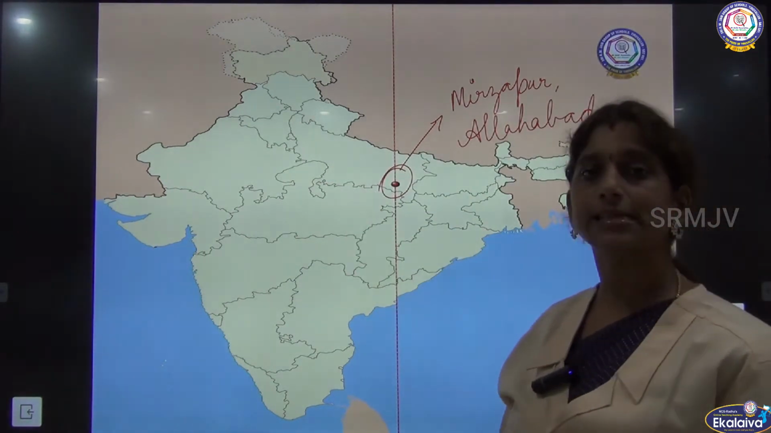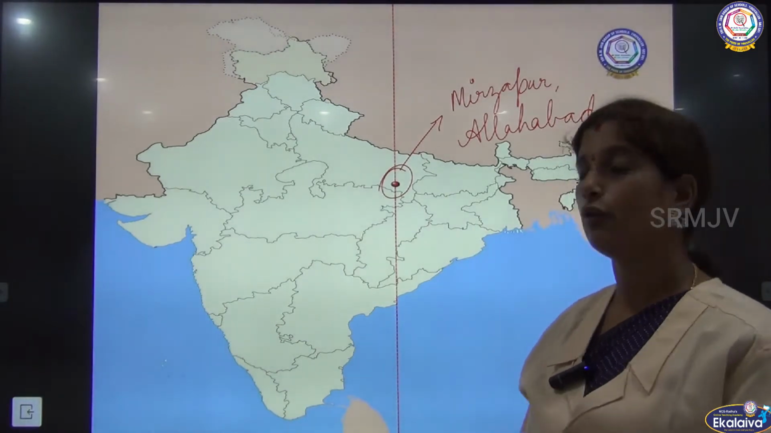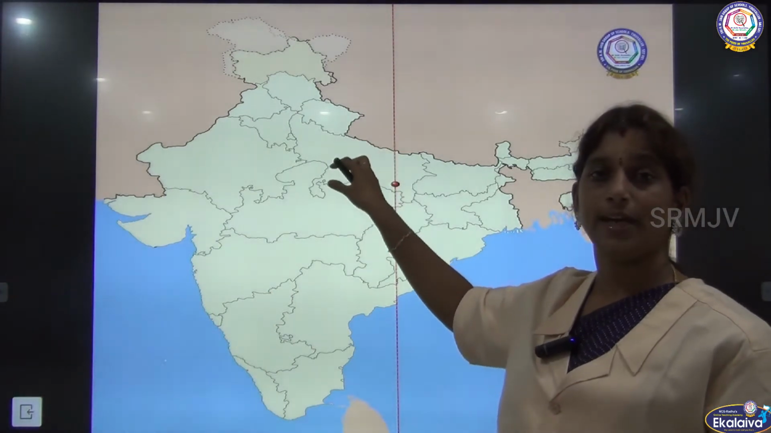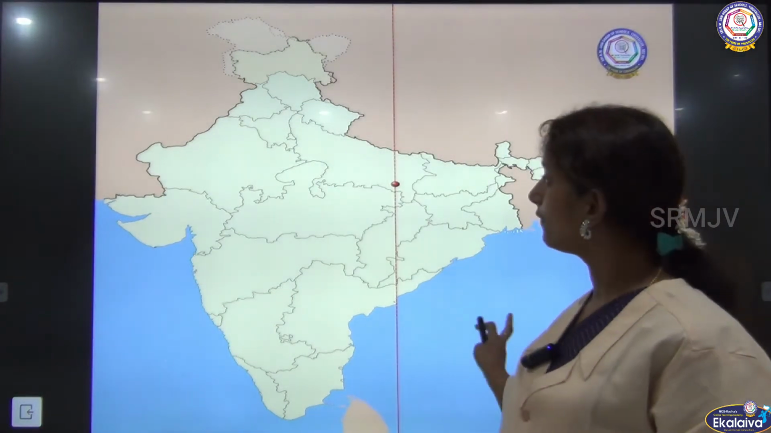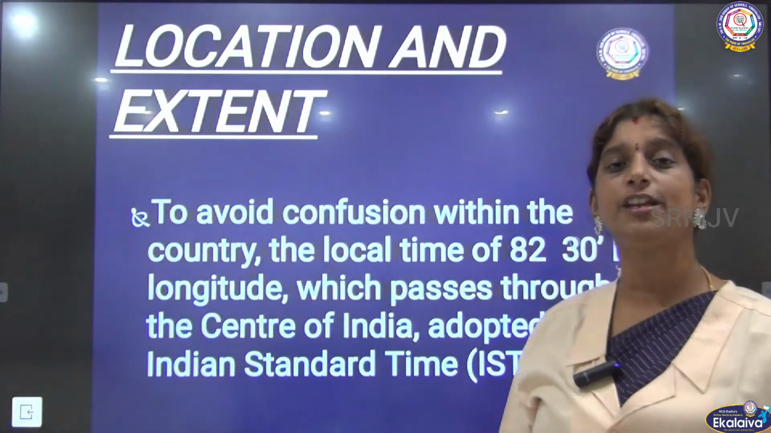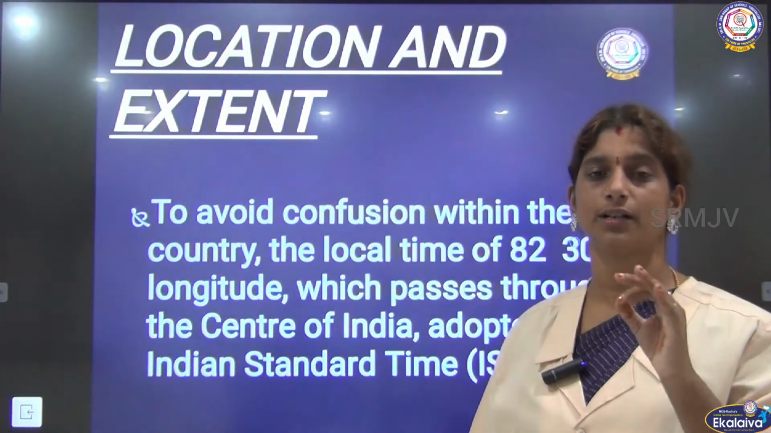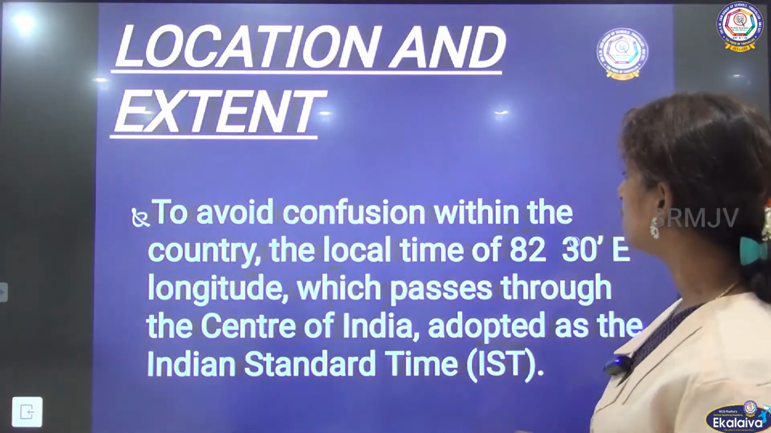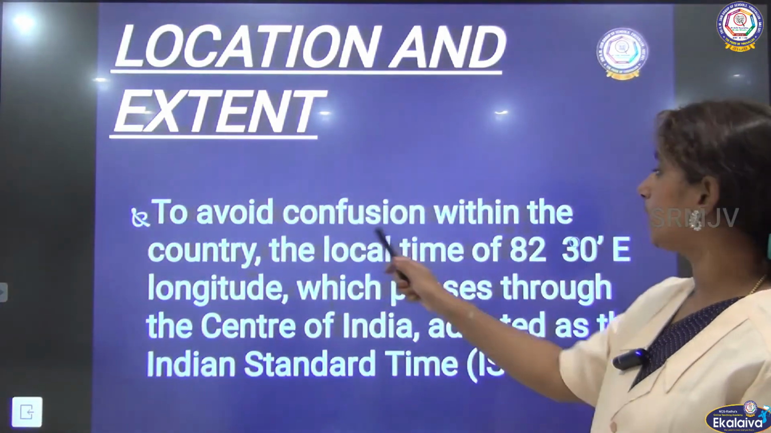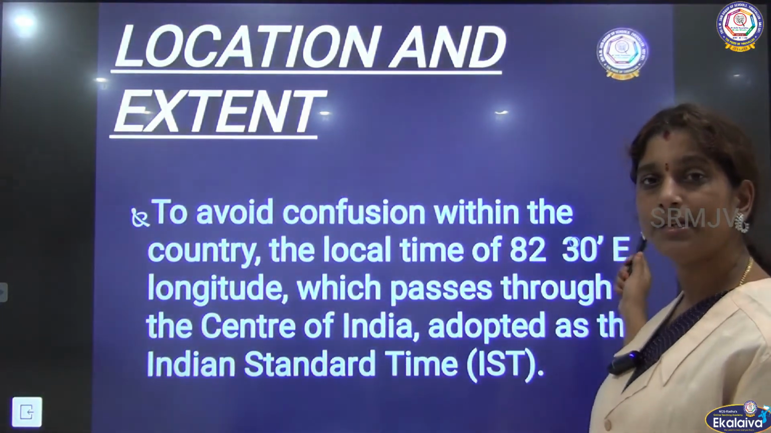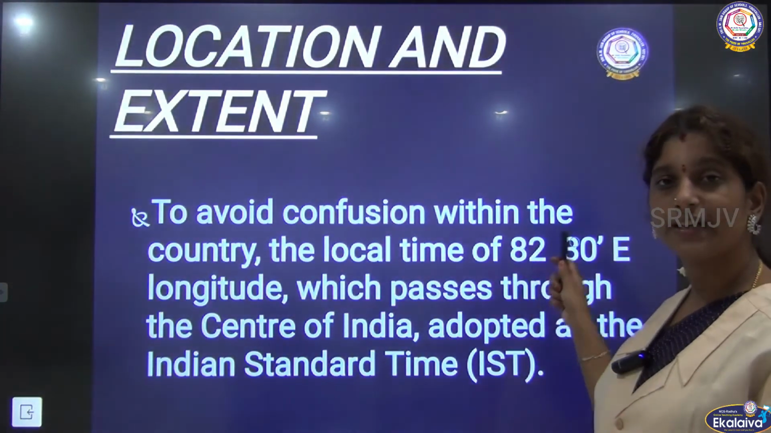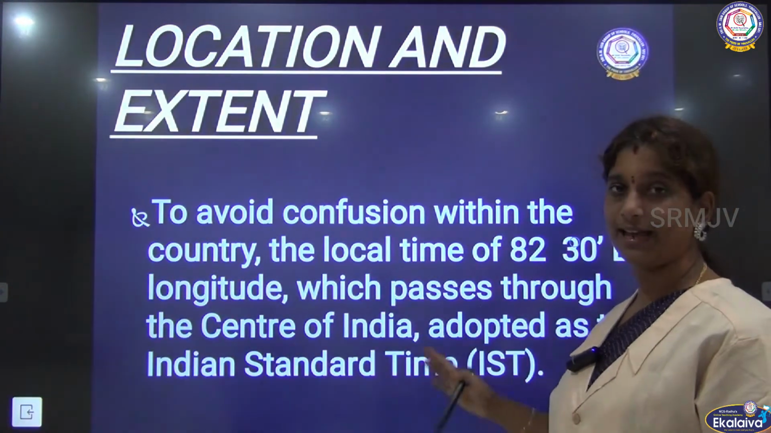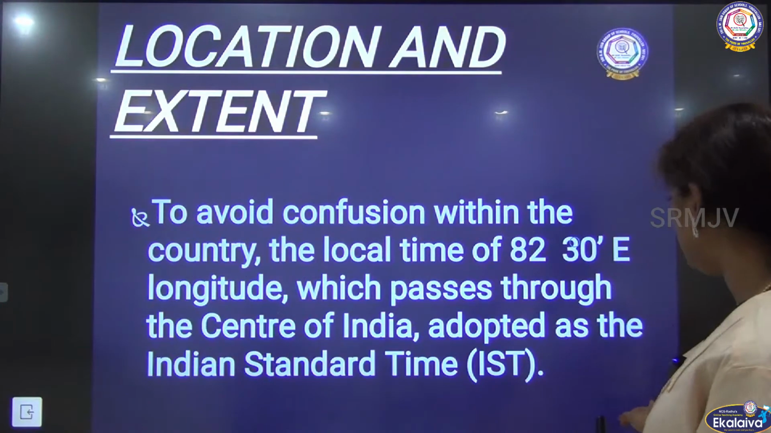So it is 82 degrees 30 minutes east. This is the place where the middlemost longitude line of the country passes through, and we chose it to be the standard time of the country, India, which is Indian Standard Time, IST. To avoid confusion within the country, we located this 82 degrees 30 minutes east longitude as the Indian Standard Time. So that passes through the center of India.